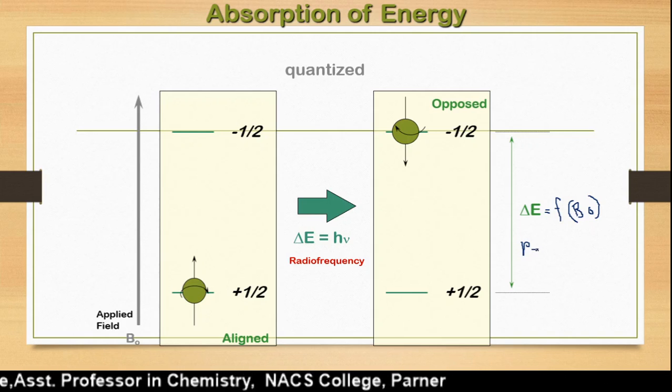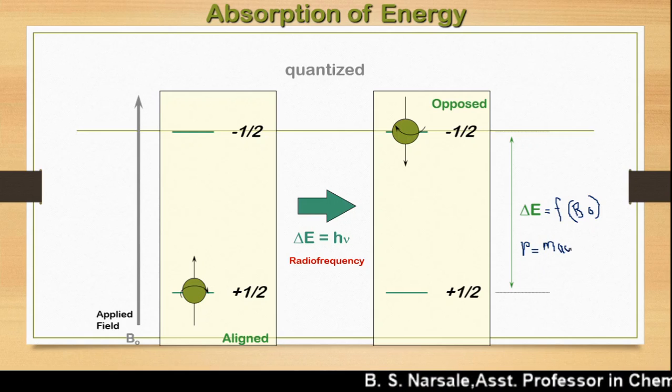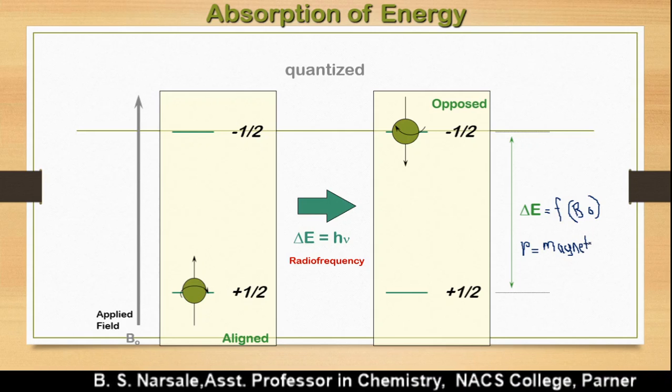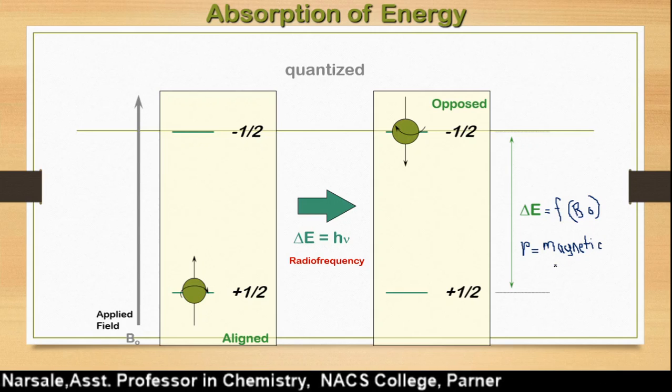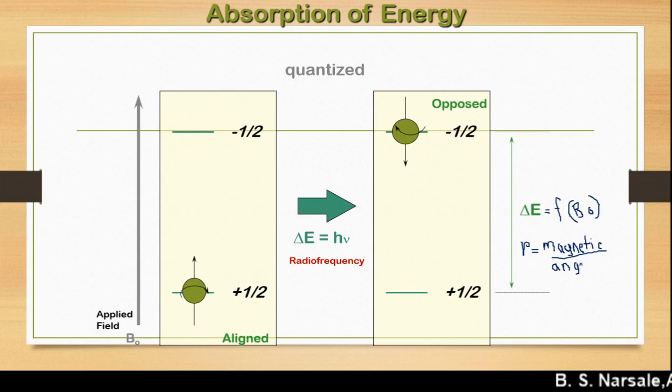We call this ratio gamma. It is the ratio of magnetic moment to angular moment.